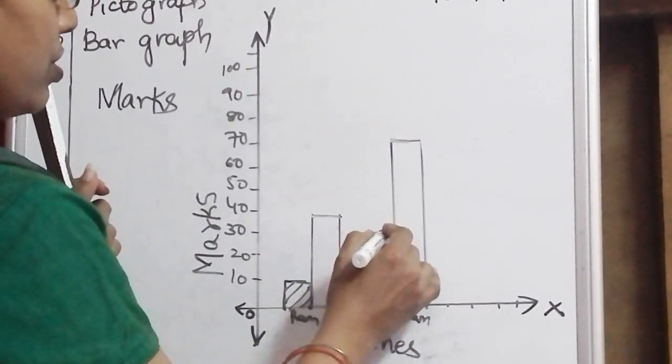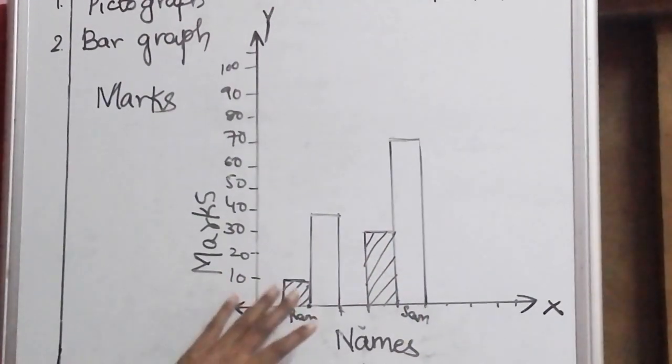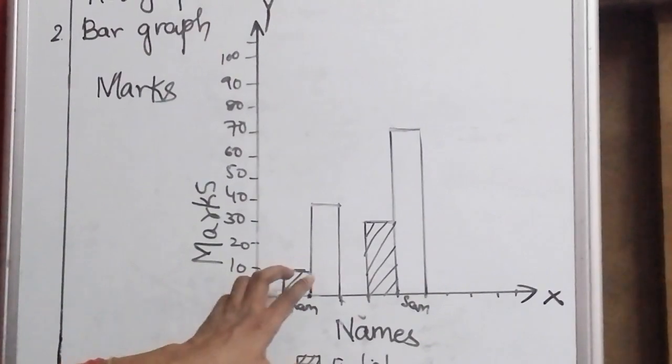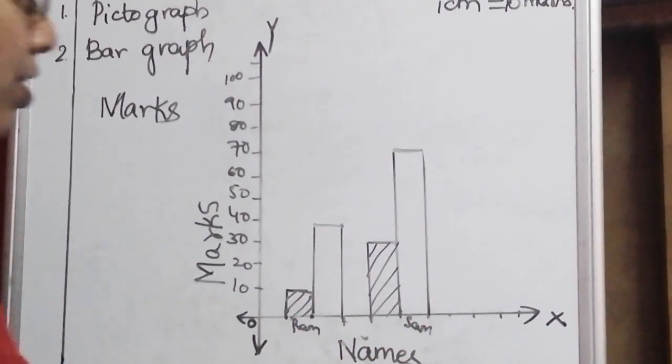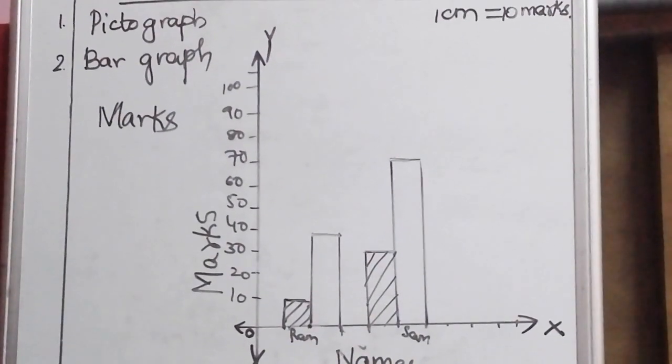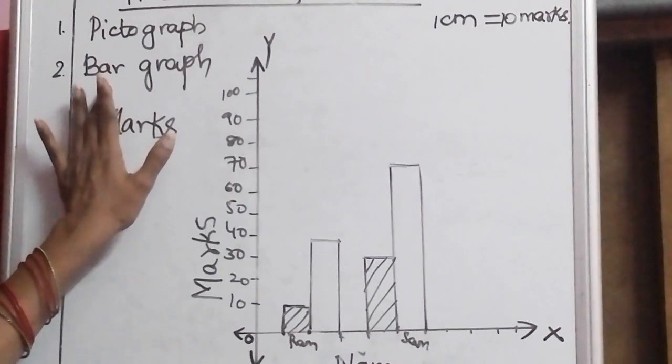Okay. So this is English, so I need to shade. Understood this? Double bar graph means two bars are drawn for each name or each value. Understood about bar graphs? Okay.